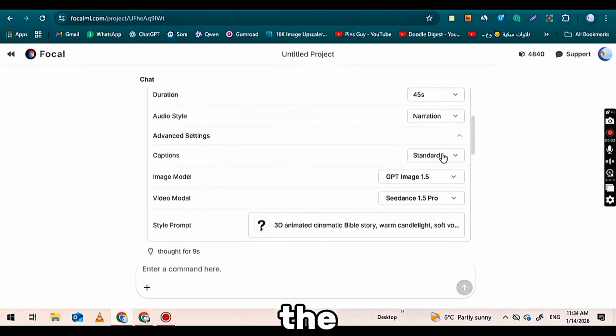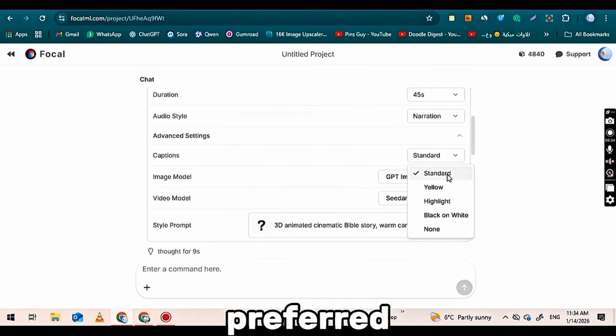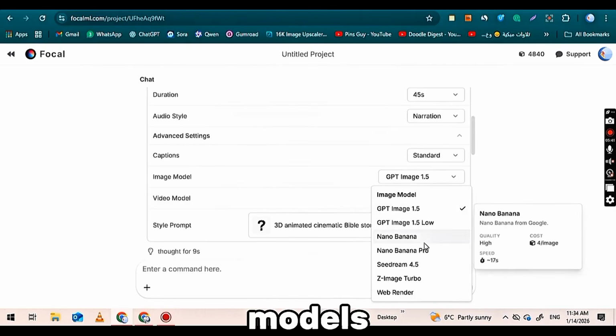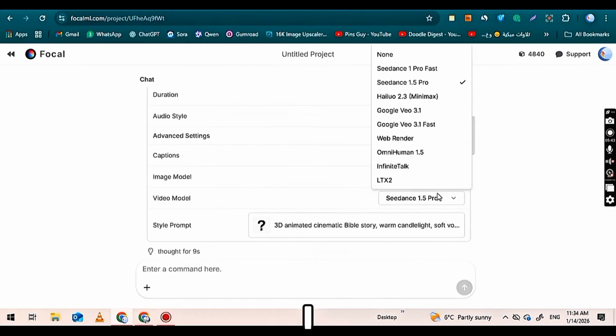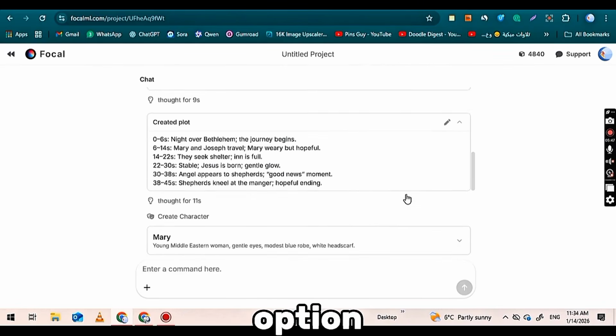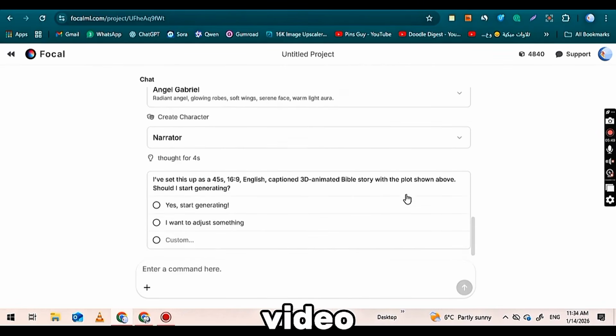Below that, click on the Image Models section and select your preferred model, such as Nano Banana. Then, in the Video Models section, choose your model. There are many AI video generation models available. For this example, I am selecting Veo 3. Finally, scroll down to find the option to start generating the video. Click on it, and your video will begin generating.